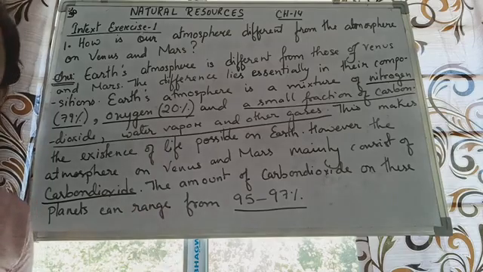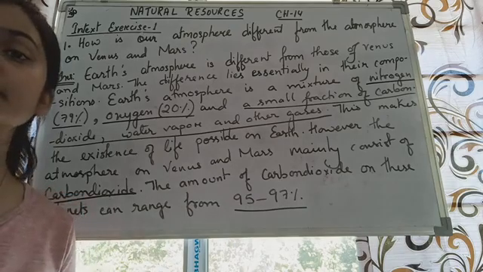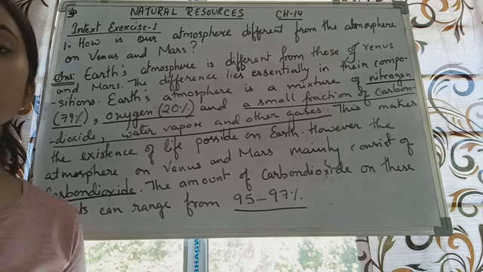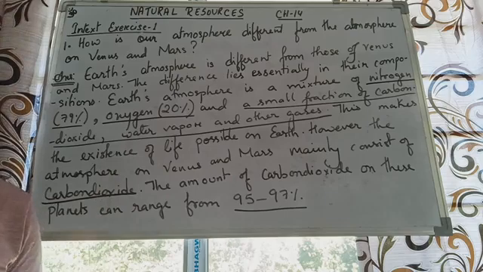Now if you go to Venus or Mars, you will surely die. Why? We don't take in carbon dioxide, we release carbon dioxide, which is used by the plants. You need oxygen. There is only carbon dioxide, no oxygen, so no possibility of life. So this was the first answer. Now let's move to the second answer.